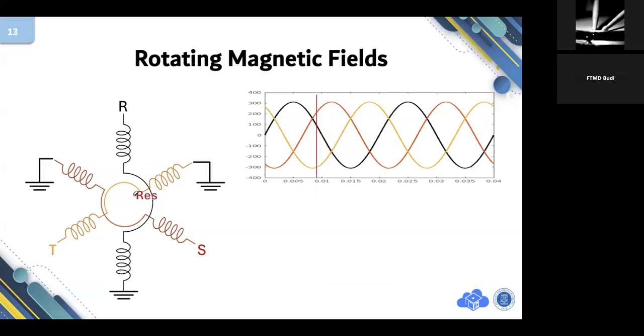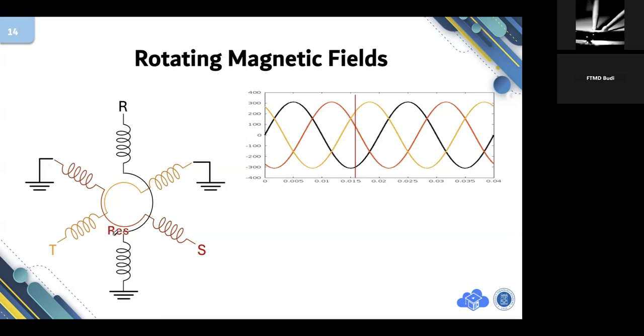So now, okay, please look at this animation. Currently, the resultant is pointing upward, pointing there. As the time goes, you see the resultant is moving there. The time increases again. The resultant is now going there. The resultant is now here. So the magnetic field will be rotating.